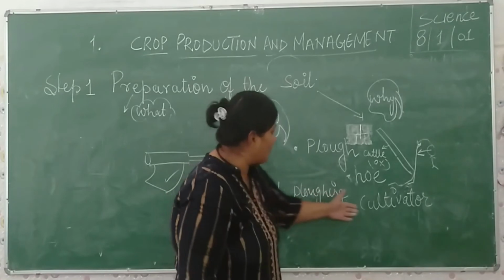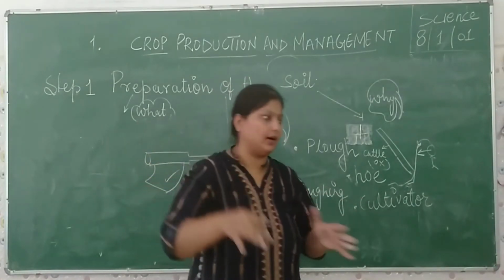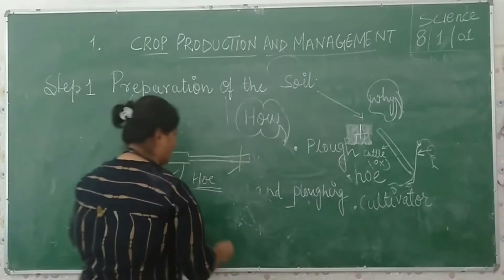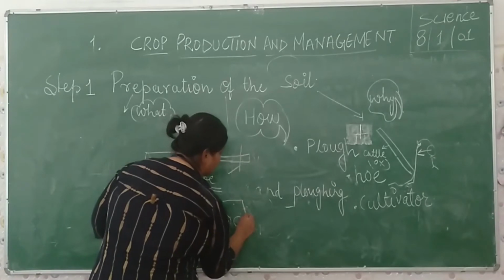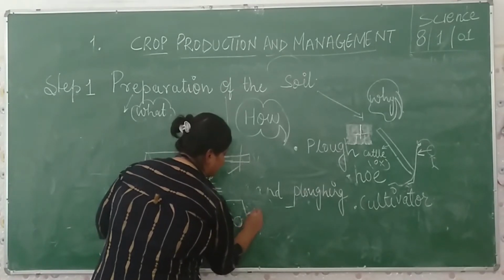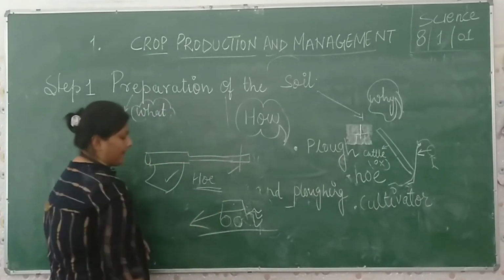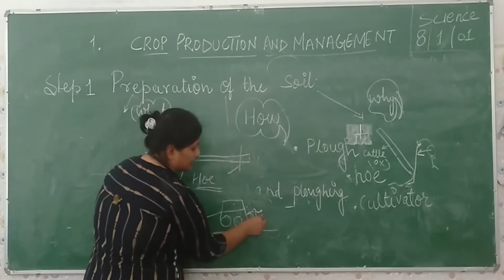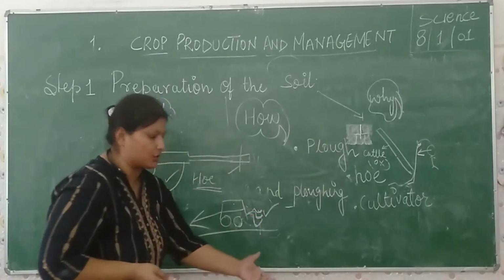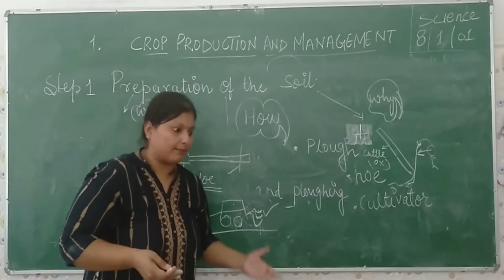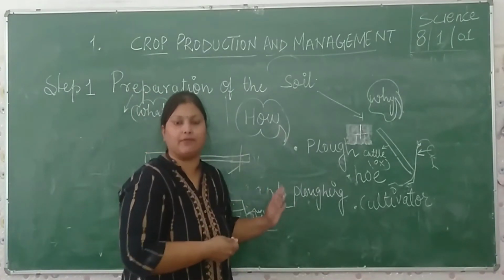How does it look? A tractor is there, and behind this tractor, sharp blades are there. On the land this tractor is going, and mainly these blades do the work. They dig inside the soil and plow the field very nicely. So it is very beneficial and time saving also.